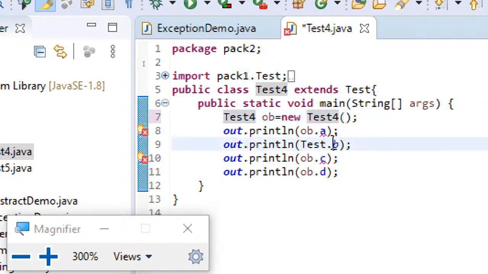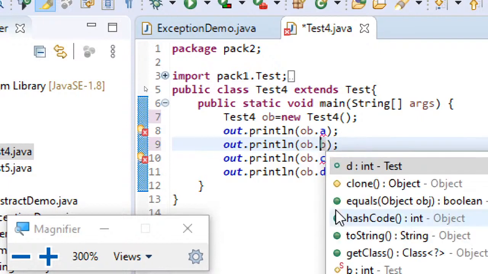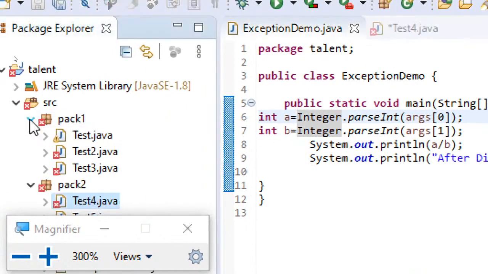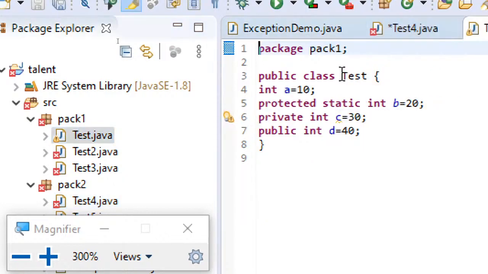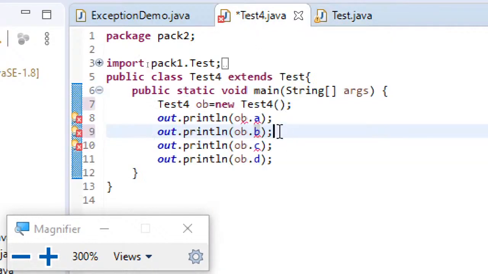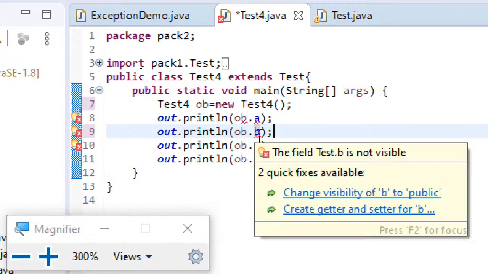Let's try that very quickly. Ob dot, and here instead of using static, let me replace it with normal. So here let me remove the static, control S. Even if I'm using the same thing, it's not coming.